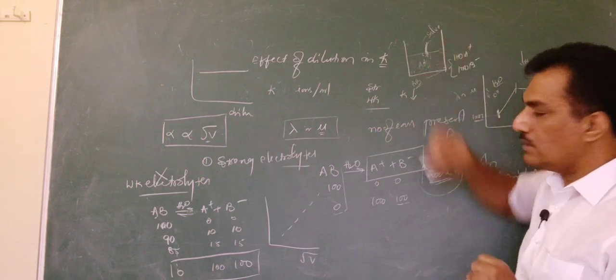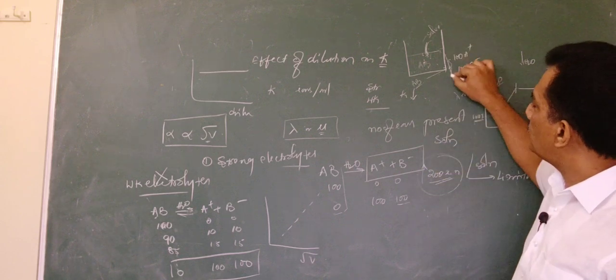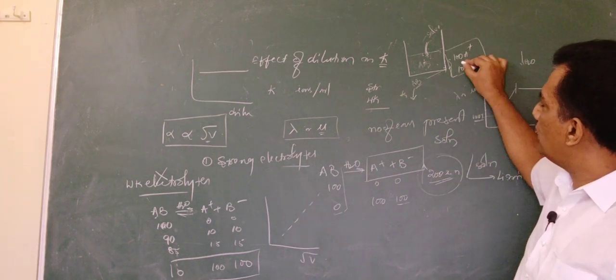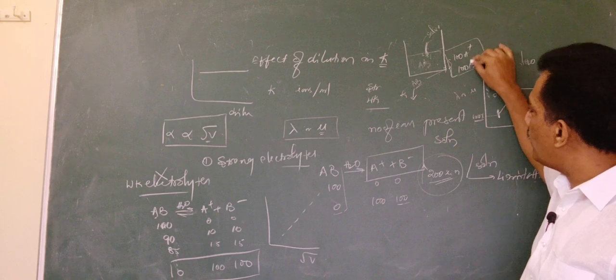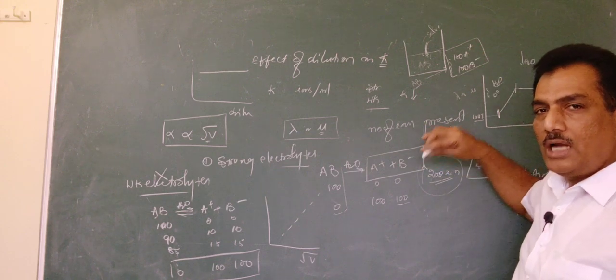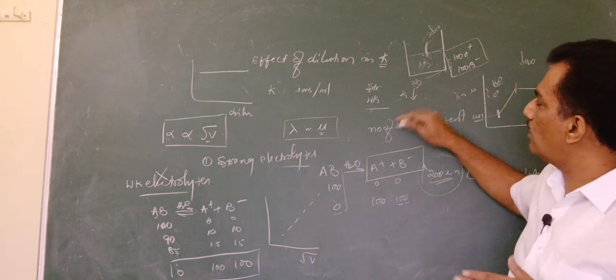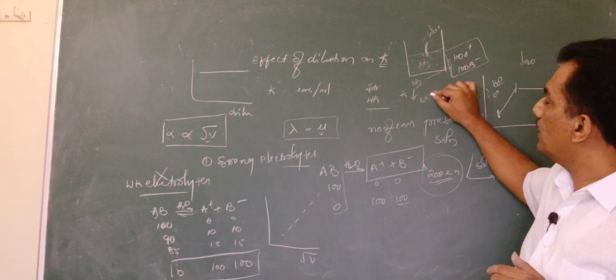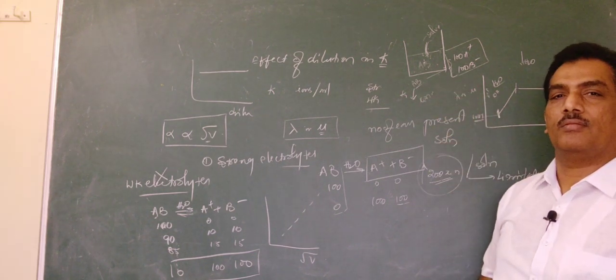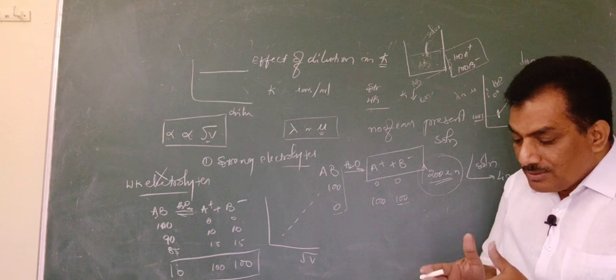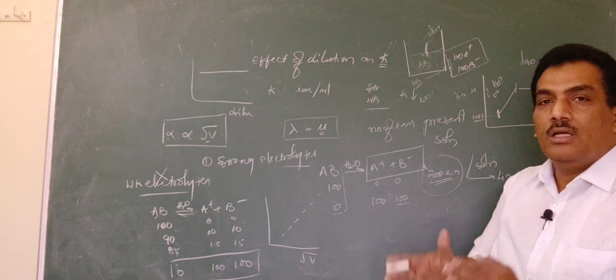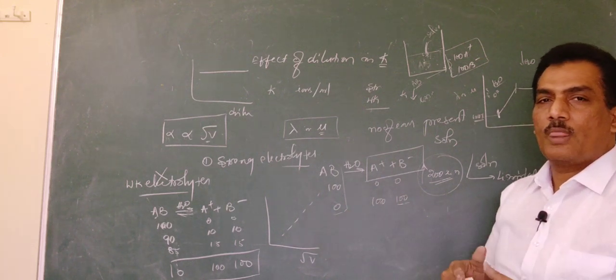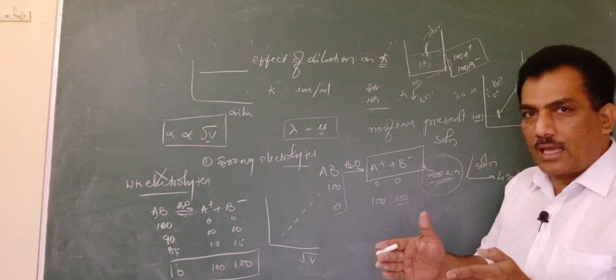Till that I added that solvent. When it is completely dissociated, these ions are very close to each other, and that closeness will create some sort of interionic attraction, and because of that attraction they are unable to move. Because of that attraction it will pull back.